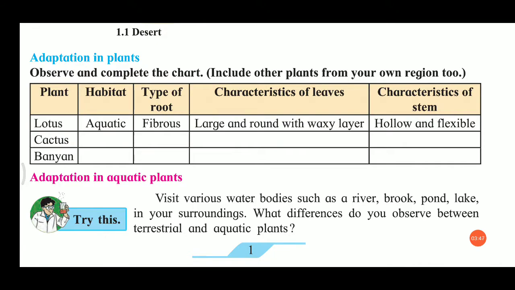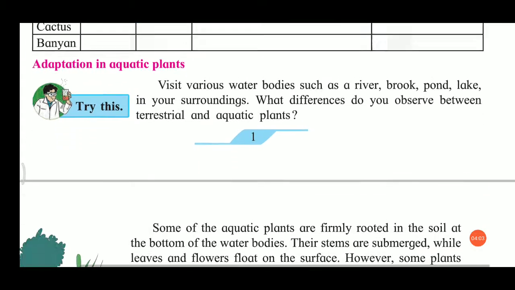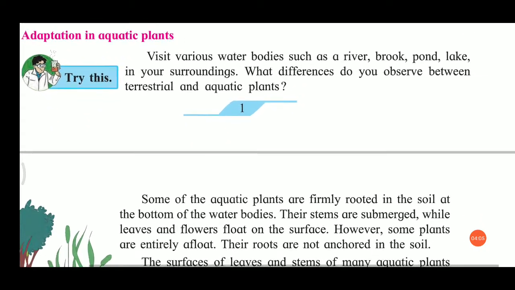Adaptation in plants. Lotus: habitat is aquatic, roots are fibrous. Characteristics of leaves: large, round, with a waxy layer. Characteristics of stem: hollow and flexible. Similarly, we want to write the characteristics of cactus and banyan. Okay. Adaptation in aquatic plants.